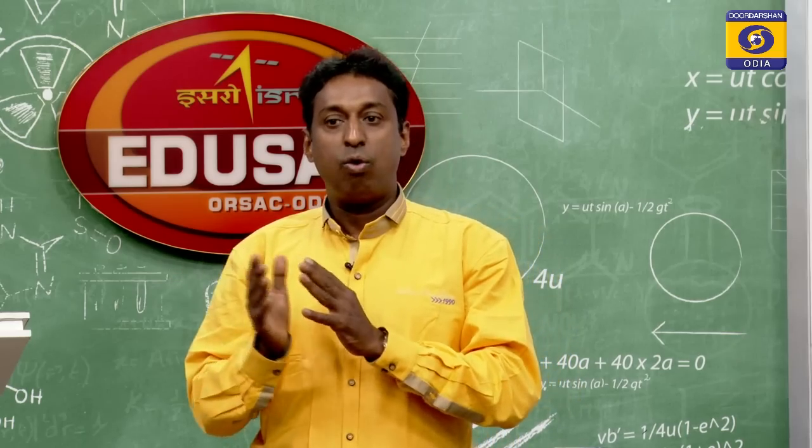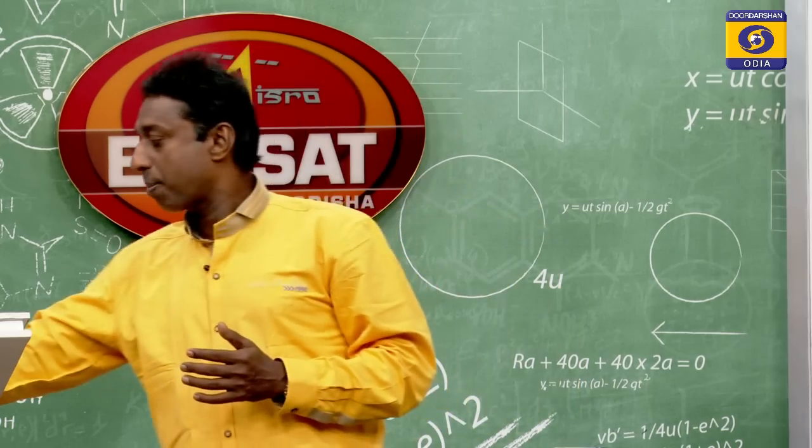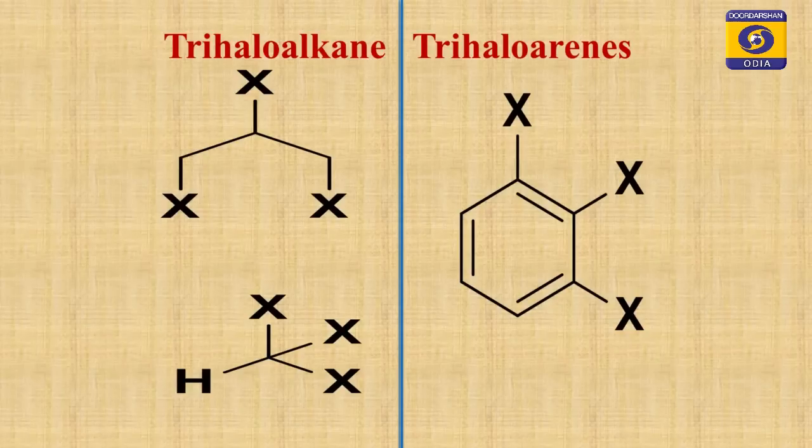Let us see what we mean by trihaloalkanes. Look at the structure. Trihaloalkanes are again of two different types. The first one you see at the top, each carbon is attached to one halogen. In the structure below on the left side, one carbon is attached to three halogens. So, you may attach 3 halogens to a single carbon, or one halogen to each of three carbons, but 3 halogens are there, hence it is called trihaloalkane.